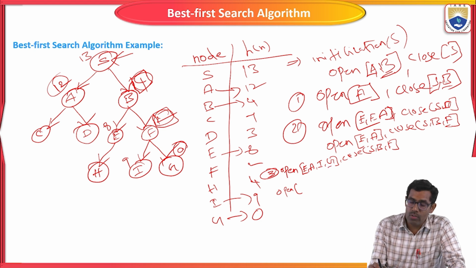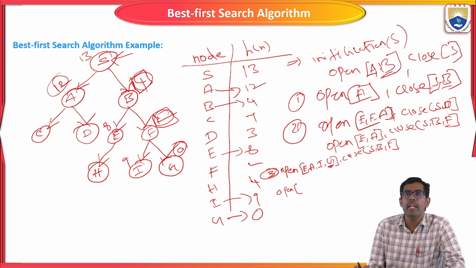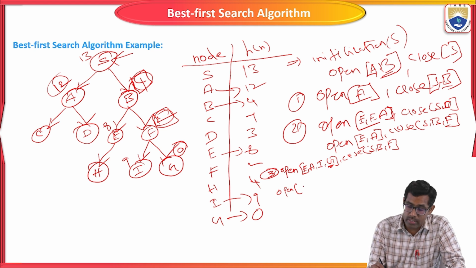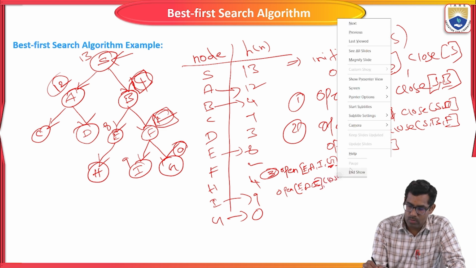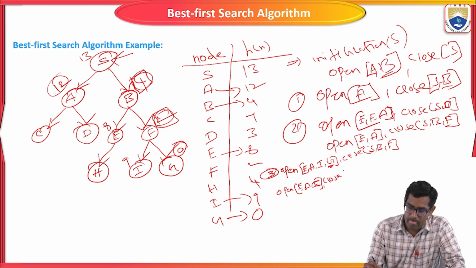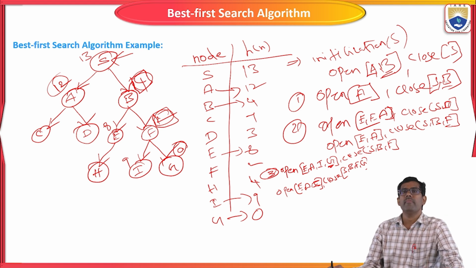So we are going to remove G from your open list and include it into the closed list. Open is E, A, I. Then closed is S comma B comma F comma G, right?